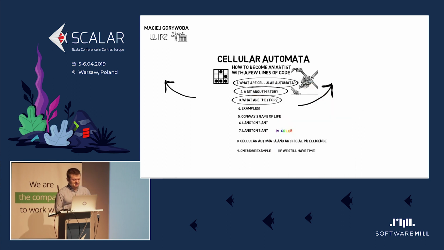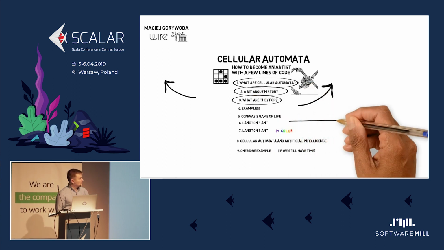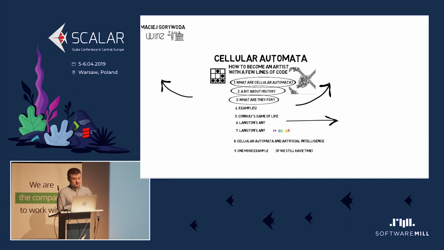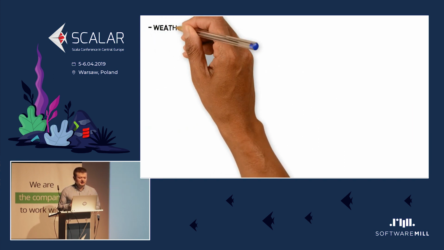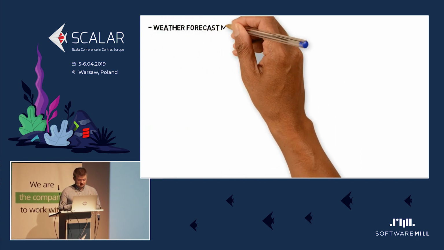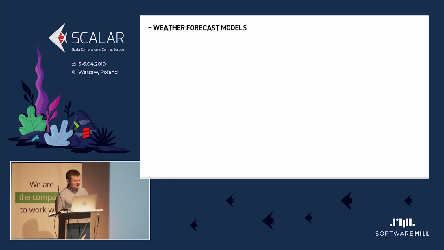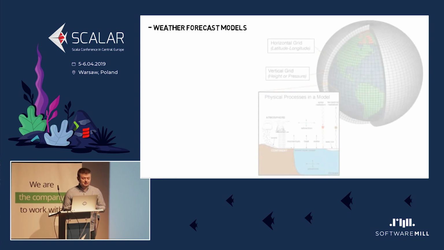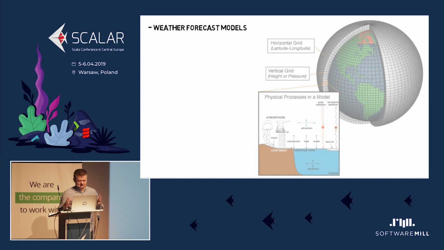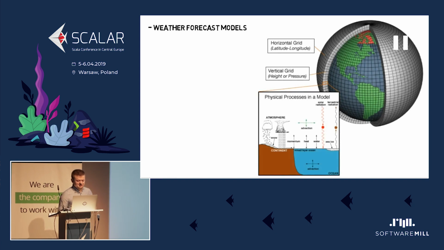What can we use cellular automata for in real life? One thing I know that we all use for sure is the weather forecast. The weather forecast models are very complex, but at some point in all this abstract mathematics, there is something that is similar to cellular automatons.